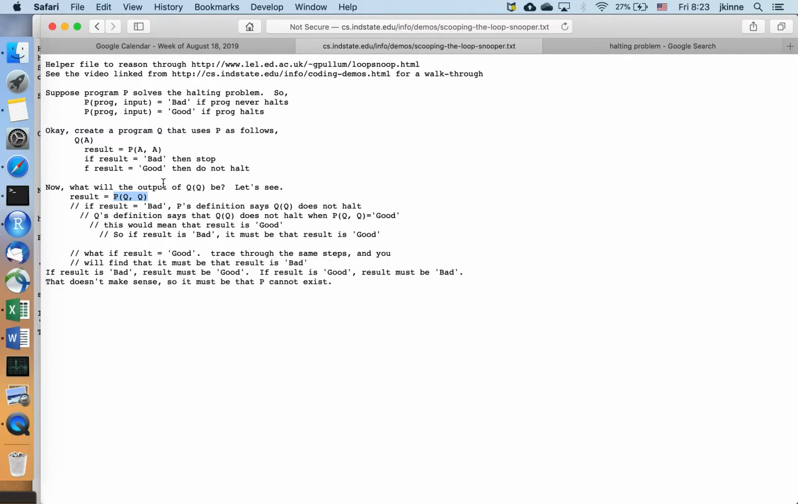All right, in either case, we come to a contradiction. We have Q of Q does not halt, but then it also does halt, and Q of Q does halt, but then we make it not halt. We sort of designed Q here to do the opposite of what P says it's going to do. And so it must be that P is not correct somewhere in there on one of those inputs. Okay, so this is our proof by contradiction.